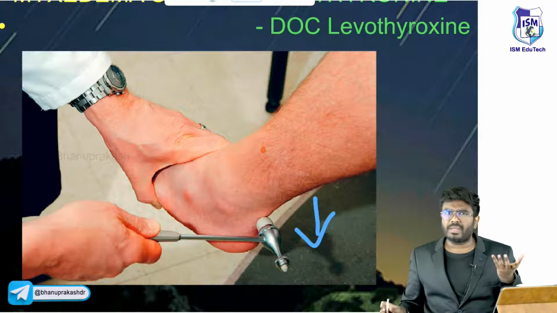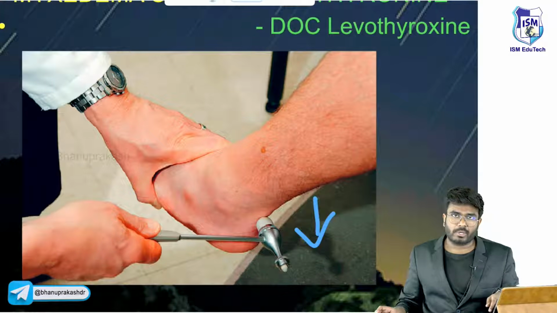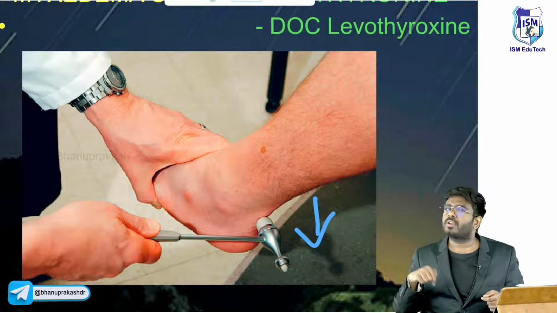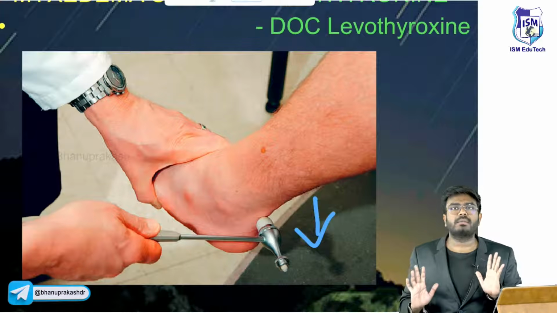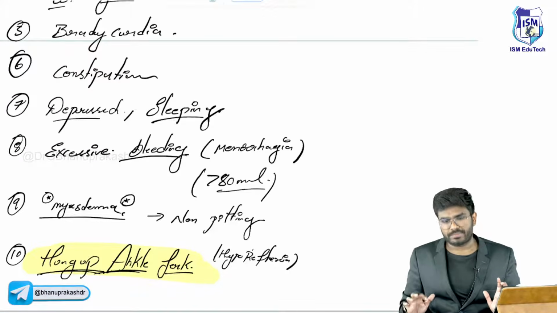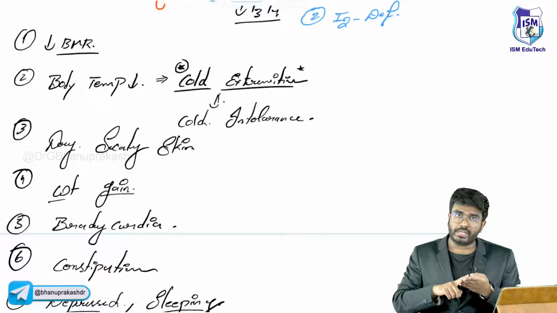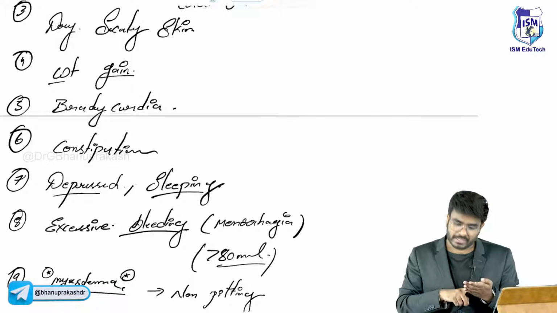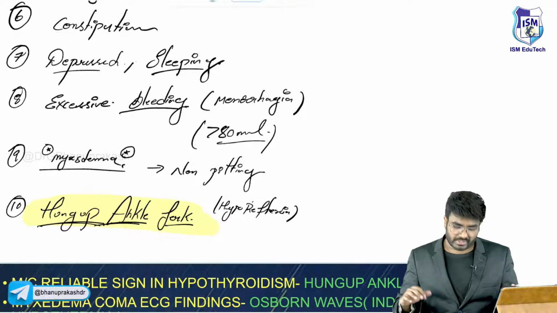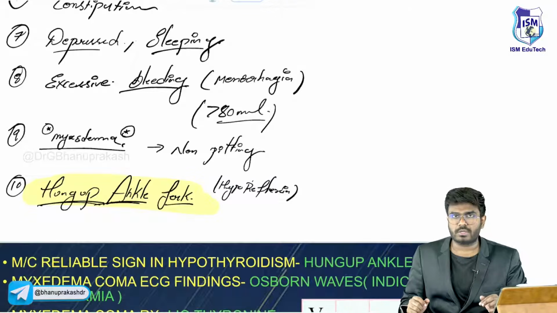Exactly why it is happening, we don't know. Many books mention that the patient is having excessive glycosaminoglycans. They are not being degraded. These glycosaminoglycans will go and deposit in the reflex pathways, and hyporeflexia will be seen. There is no proper explanation, sir. But one thing I can tell you is that in hypothyroidism there will be hung up ankle jerk. All reflexes are going to be less. Okay, these are the clinical features. Less BMR, less body temperature, cold extremities, cold intolerance, dry scaly skin, weight gain, bradycardia, constipation, depression, depressed moods, always sleeping, excessive bleeding during the menses, mixed edema, and all reflexes are going to be less.